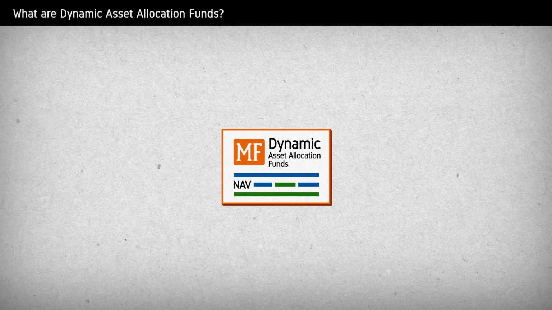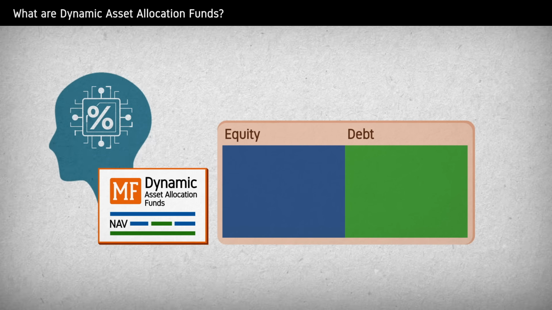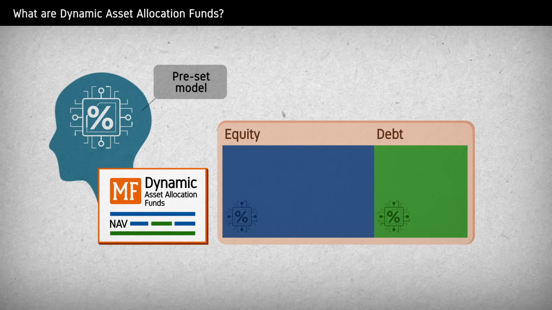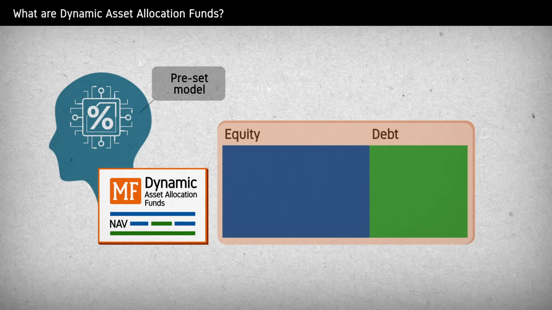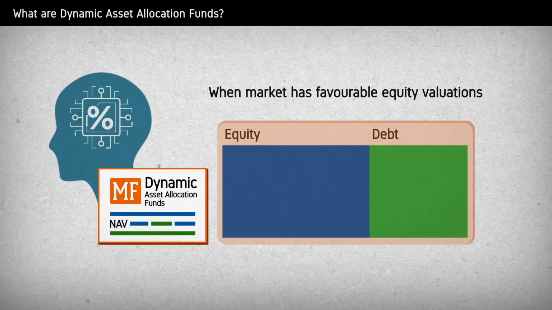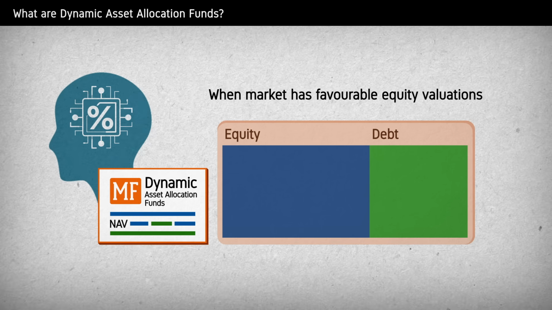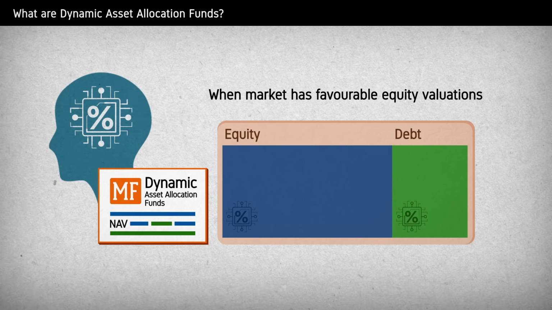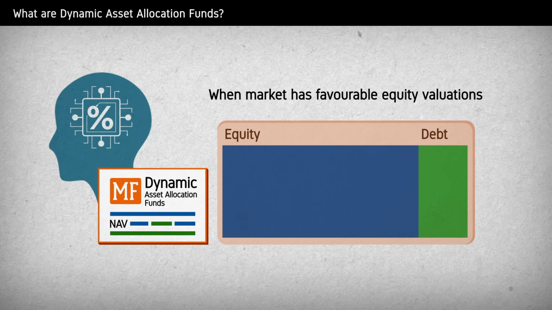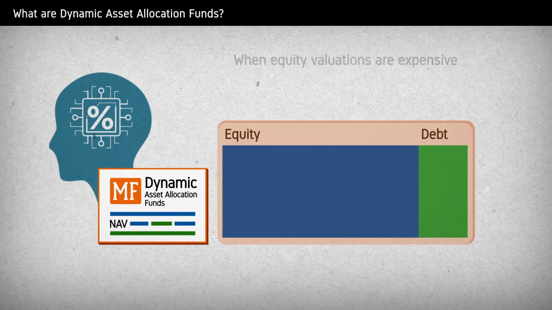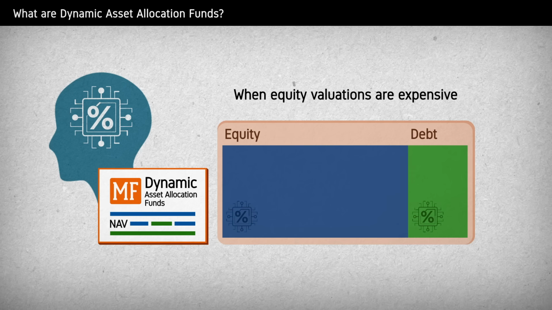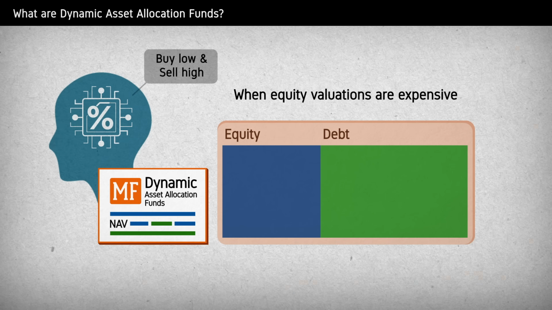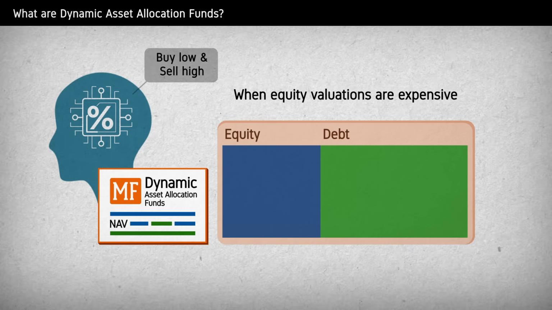As the name suggests, these funds dynamically allocate money to equity and debt based on a preset model that assesses and analyzes market conditions. When the market offers favorable equity valuations, which shall likely bring good returns for the investor, the fund automatically starts investing more in equities. When equity valuations are expensive, the fund reduces equity allocation and increases its debt allocation. Classic buy low, sell high.